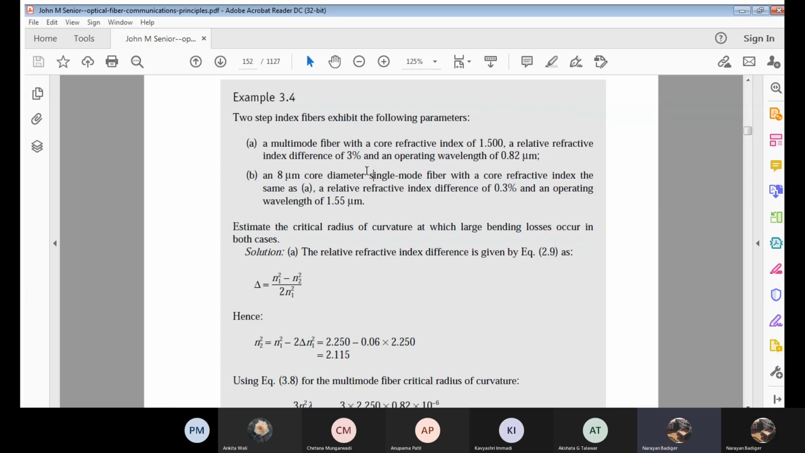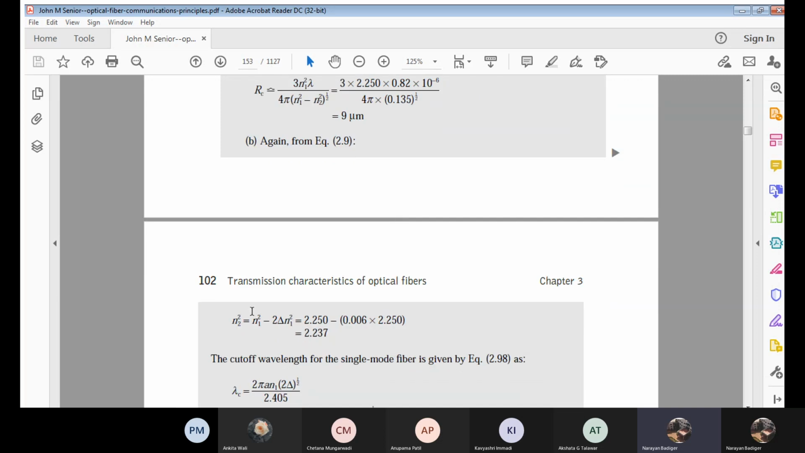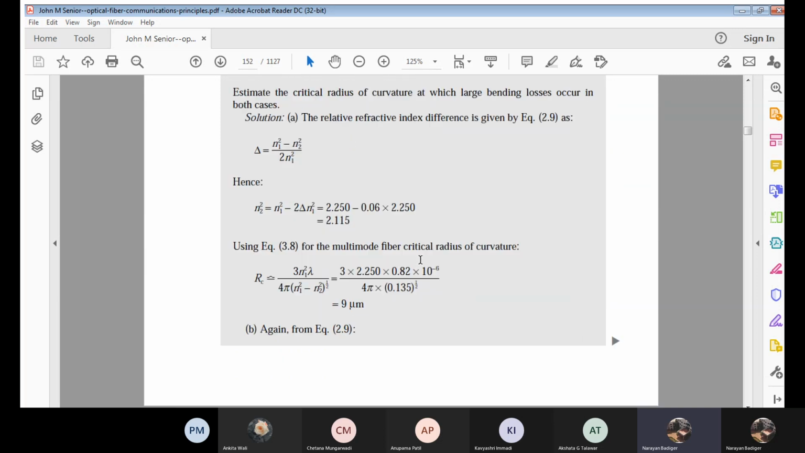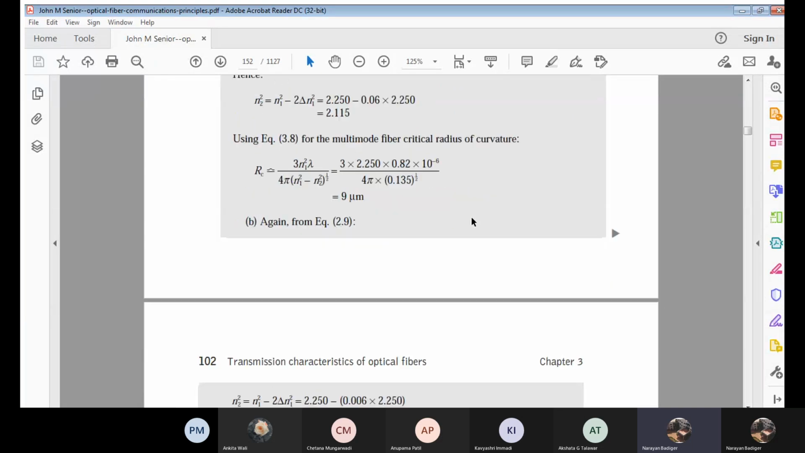Okay, now we'll go with single mode fiber. Now, what is the change with respect to single mode fiber? See, earlier the index difference was 3%. Now here it is 0.3%. Please take care while using these both. Here 3% means it will be 0.03. Here 0.3% means it is just 0.003. That's all. Then only can we find that difference over here.